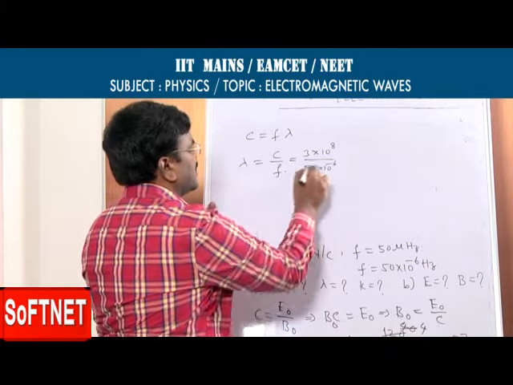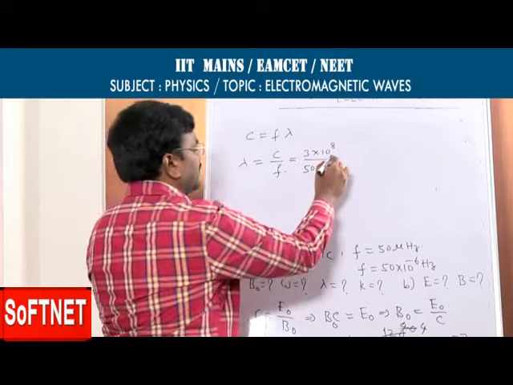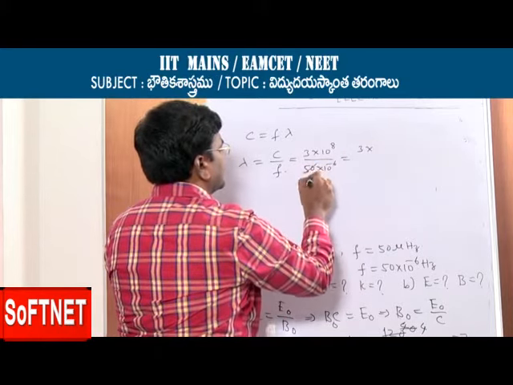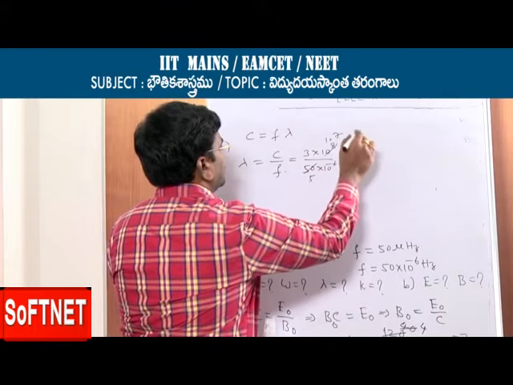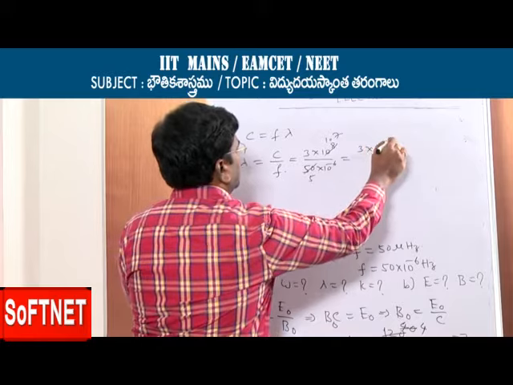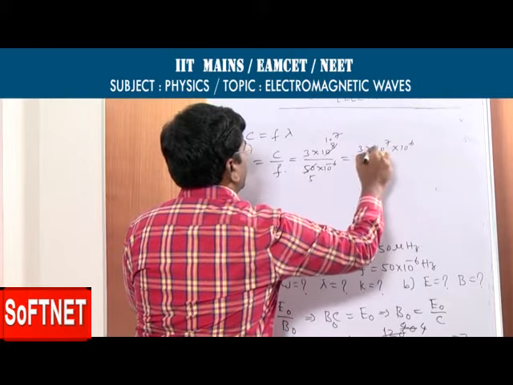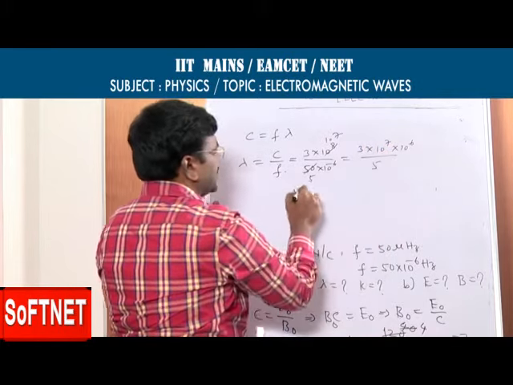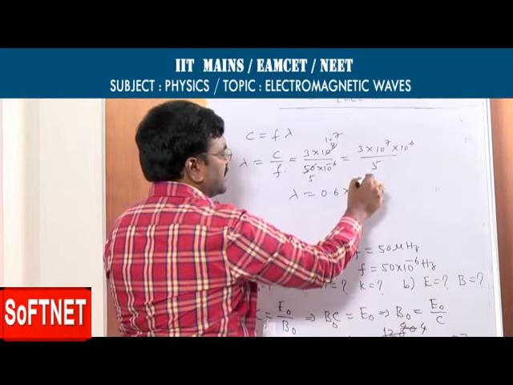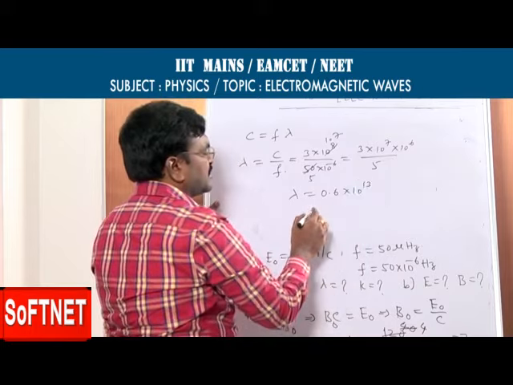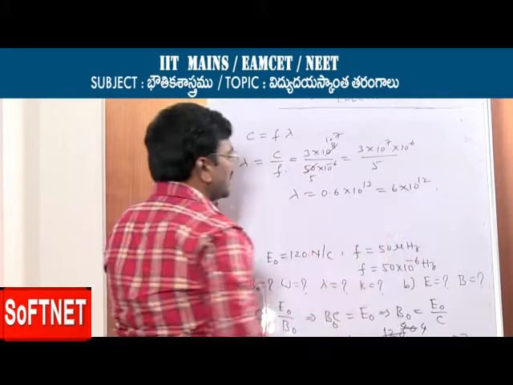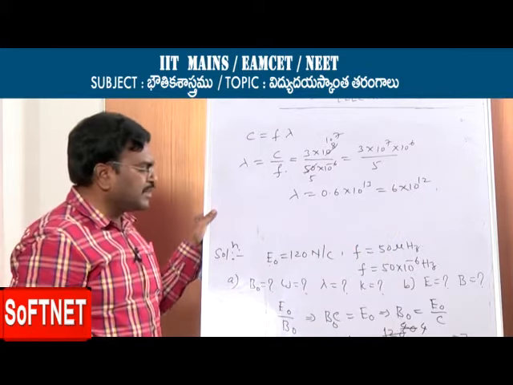So lambda is 3 by 5 into 10 power 7 into 10 power 6, which is 0.6 into 10 power 13. So 6 into 10 to the power of 12. This is the lambda value.